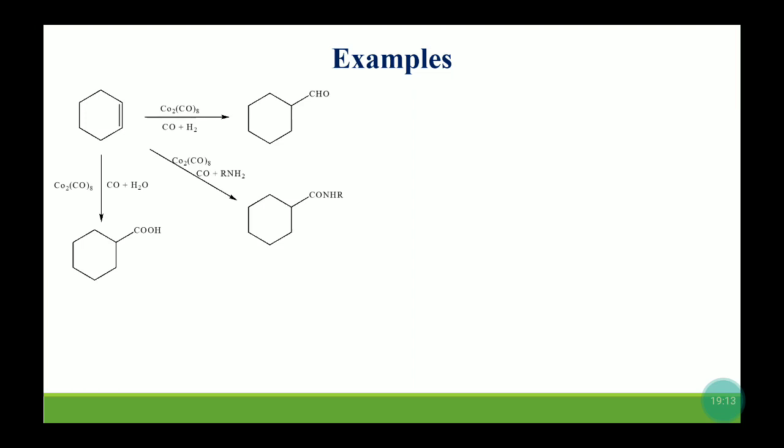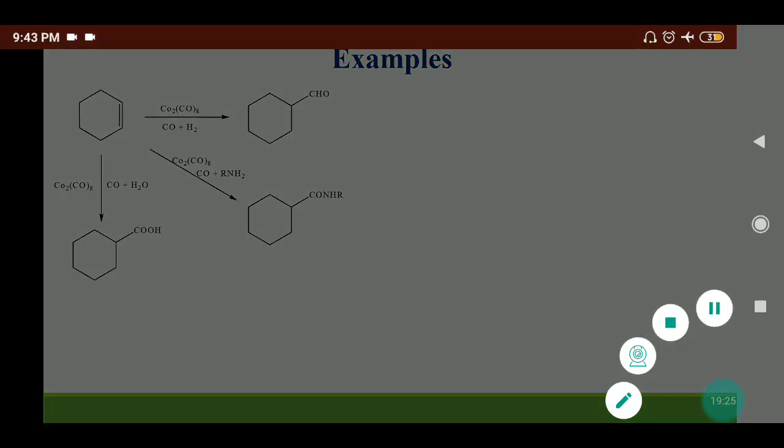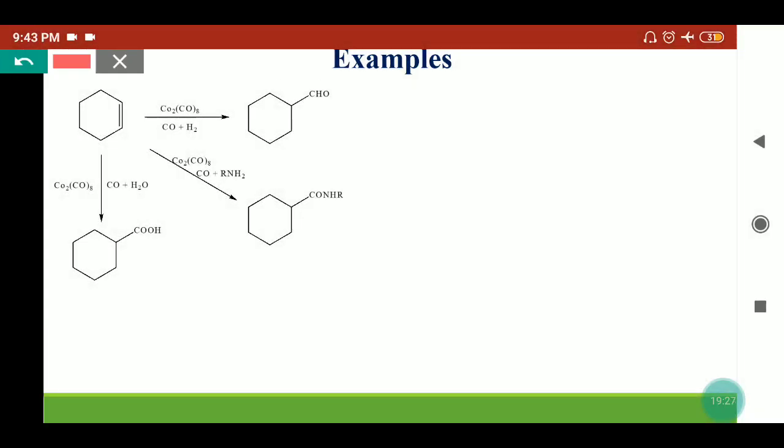Now we'll see some examples where we have taken cyclohexene as an initial reactant. In presence of octacarbonyl dicobalt, it can form a different product depending on the reaction conditions. So if the cobalt complex attacks the olefin, it can first form a pi complex and then the alkyl tetracarbonyl cobalt complex will form.